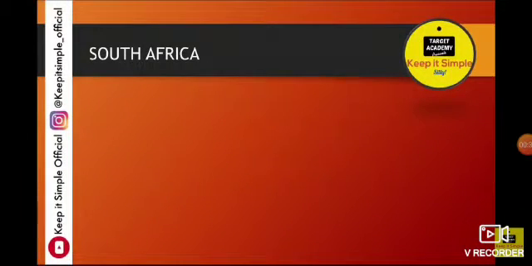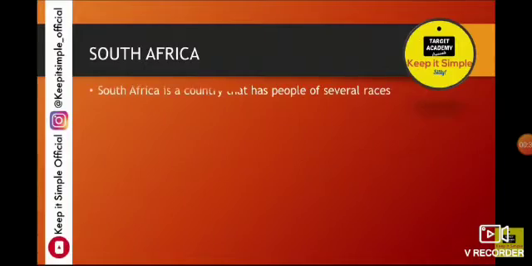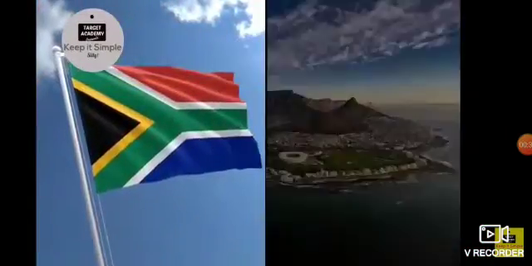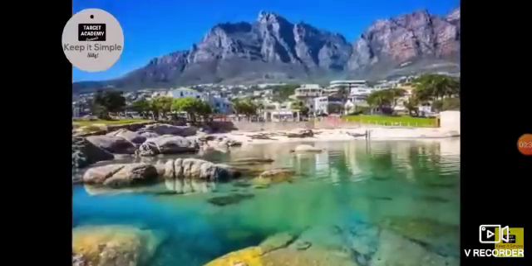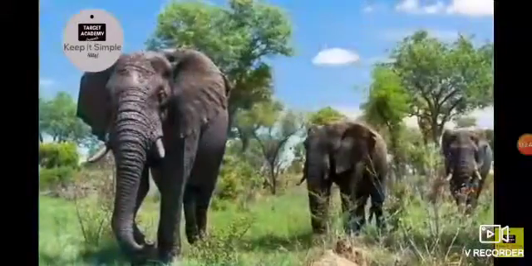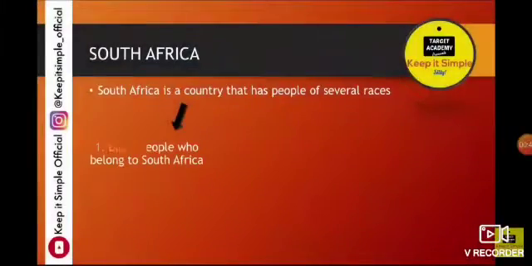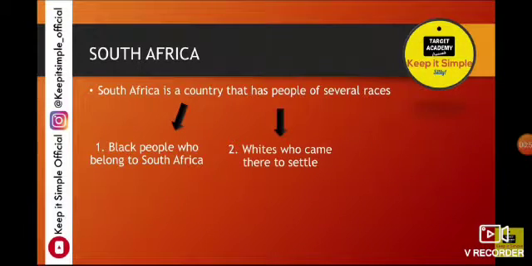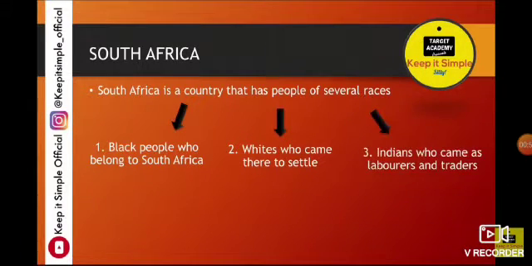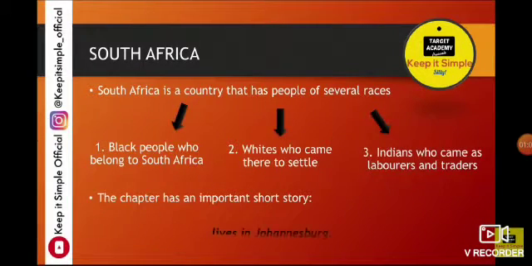So, South Africa, here it's a country. We know that South Africa is a country. Now, we will learn with the help of this country how the government is formed, what its function is, and how it rules. South Africa has people of several races. We have black people who belong to South Africa, white people who came to settle there, and Indians also who are working in South Africa. This chapter has an important short story.